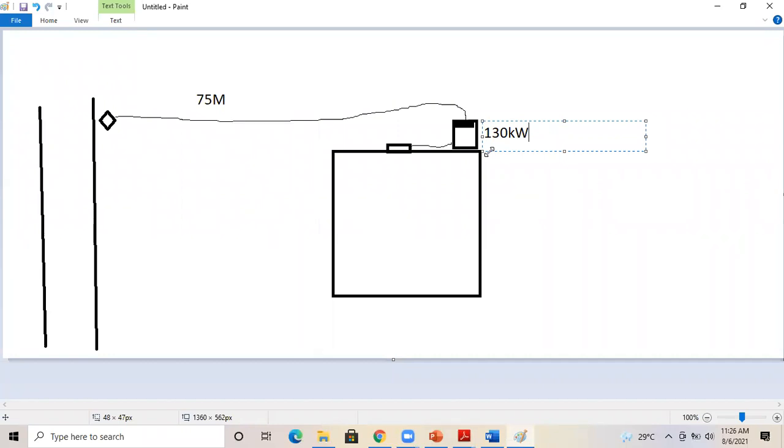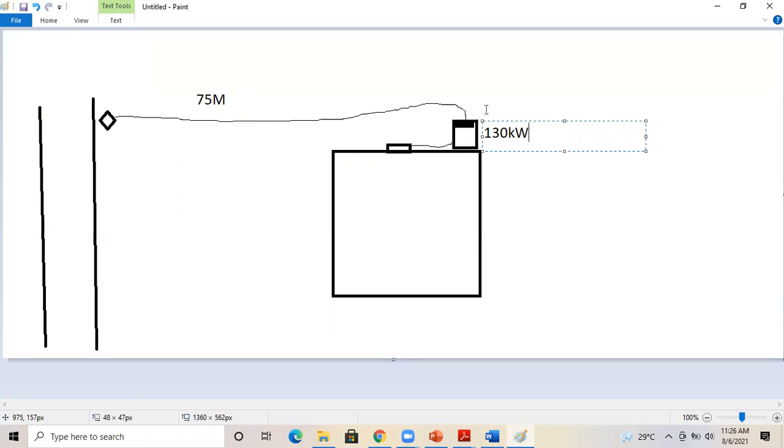I want you to calculate the cable size for aluminum and copper. I hope the question is clear. The electrical pole and the electrical room have a distance of 75 meters. Here we will have an underground cable, so the condition is the cable running through the ground. The demand is 130 kW.